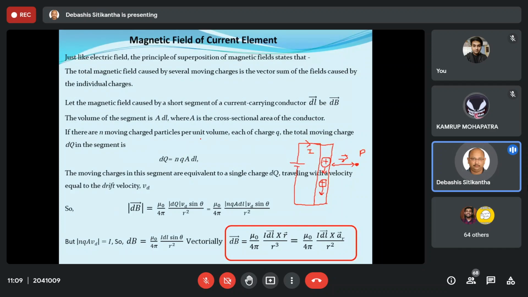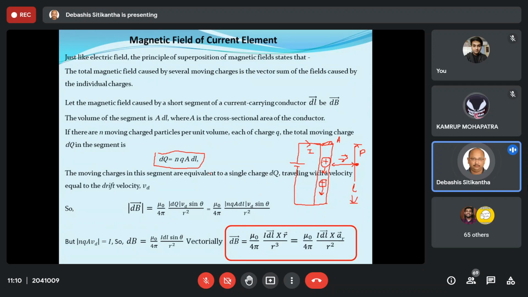Now, over here, we have already studied that inside this, dq is n times q A dl. What does this mean? Let us say this conductor has a length of L, and it has a cross-sectional area which is a circle, and this cross-sectional area is equal to A. So if we consider this conductor and we are supposed to find the magnetic field produced at the point P because of this cylindrical conductor when a current I flows through it.